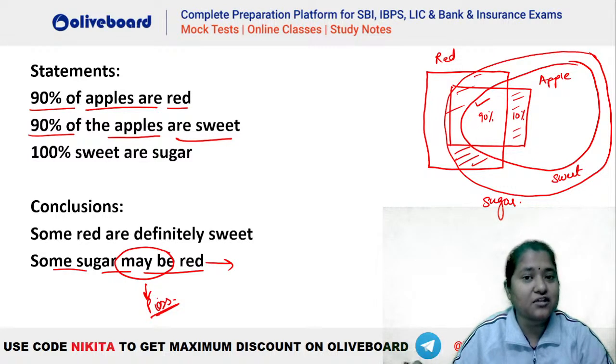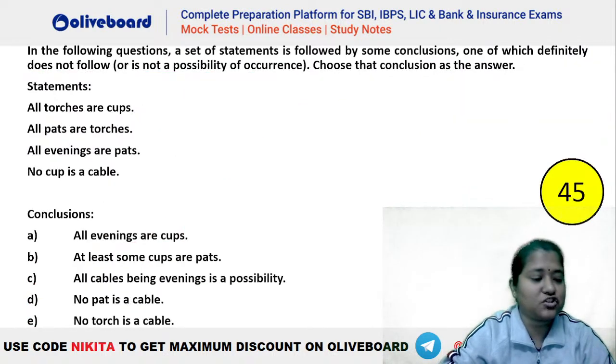Always remember, a conclusion which is definitely true should be taken false when given as a possibility. So if some is definitely true, uska possibility false hoga. Okay, it's not a possibility, it's a definite conclusion. So some sugar may be red. That is going to be false here, because some sugar are definitely red. Okay? Chalo. Next question on your screen.